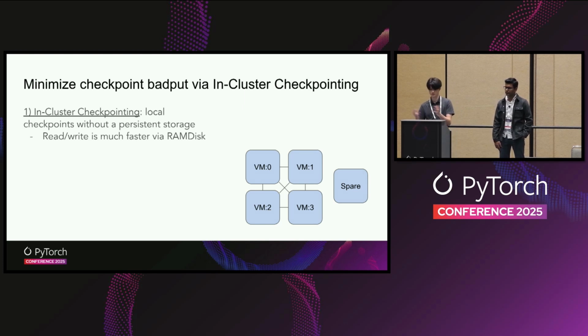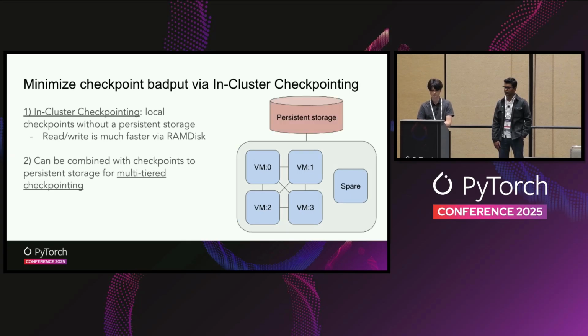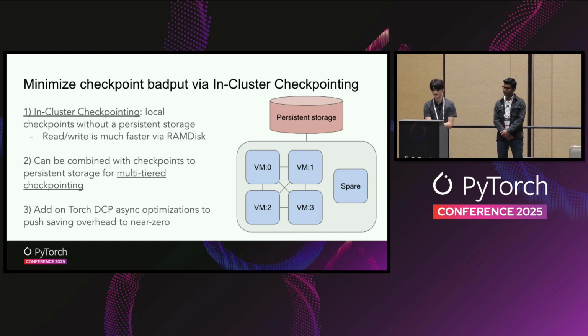We define in-cluster checkpointing as local checkpoints, being able to save and load checkpoints locally without a persistent storage. Here we see just the cluster itself in which you could manage all of your checkpoints. The obvious benefit of this is the read and write speeds are much faster since you could take advantage of RAM disk. Now you could also tie this in with a more traditional persistent checkpointing based solution to have a multi-tiered checkpointing solution, right? You save your checkpoints frequently locally and infrequently to persistent storage in case of any catastrophic cluster-wide failures. When you add on the Torch DCP async optimizations that Saurabh went over, you're able to push saving overhead to near zero, which allows you to fully utilize the ability to save checkpoints frequently locally.